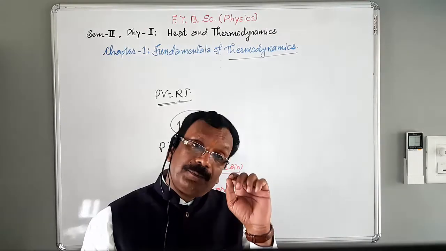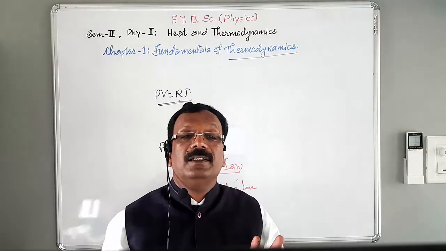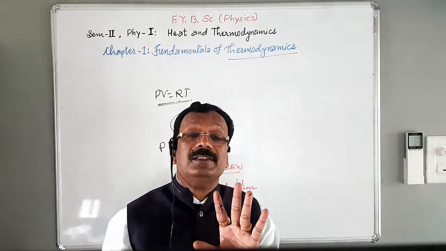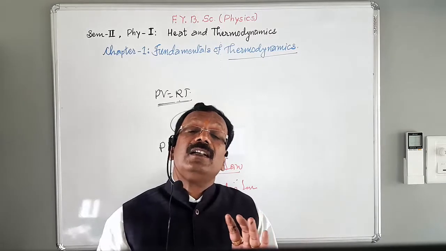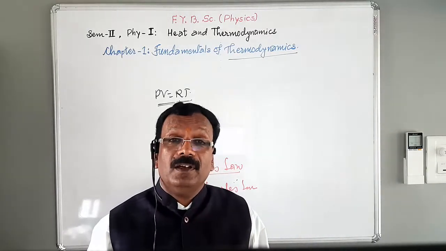What I say is, the perfect gas or ideal gas obeys Boyle's law and Charles's law under all the conditions of temperature and pressure.